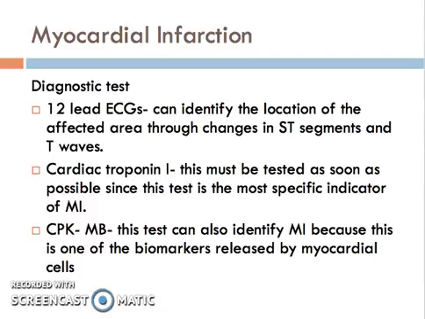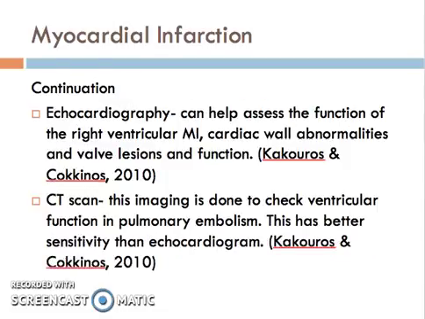And we can check the CPK-MB. This test can also identify MI, because this is one of the biomarkers released by the myocardial cells. We can do an echocardiography. This can help assess the function of the right ventricular MI, cardiac wall abnormalities, and the valve lesions and functions.